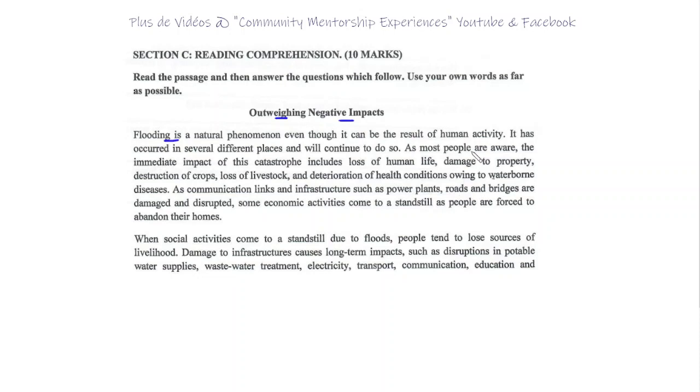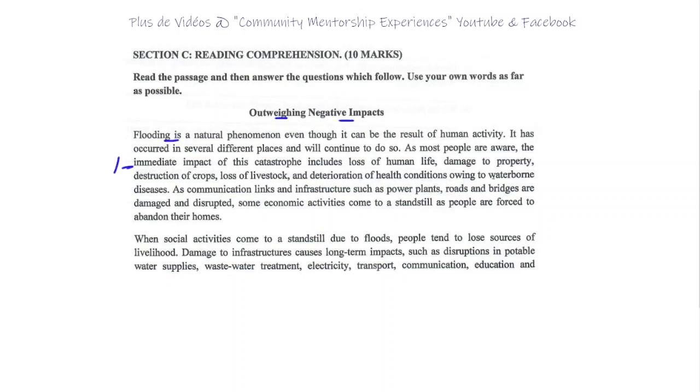Okay, so here we have the answer to number 1. As most people are aware, the immediate impact of this catastrophe includes loss of human life, damage to property, destruction of crops, loss of livestock, and deterioration of health conditions owing to waterborne diseases. Okay, and there are many other examples, but I don't need all of this. That will be more than enough to answer question 1. Now let's move to the next question.